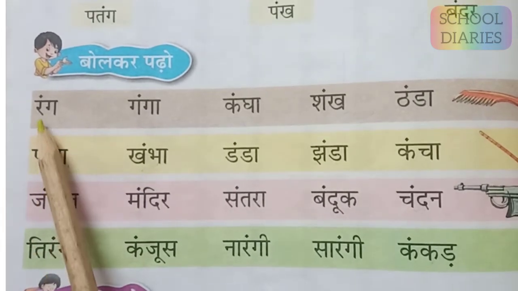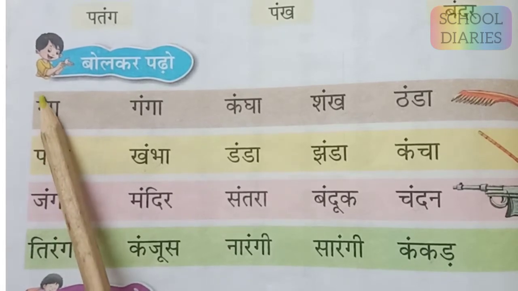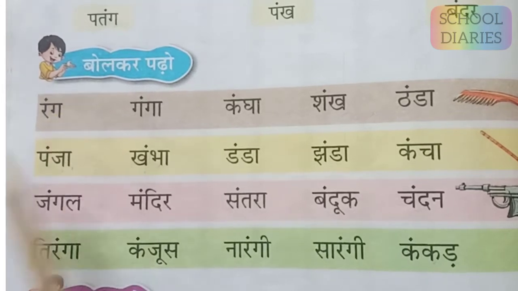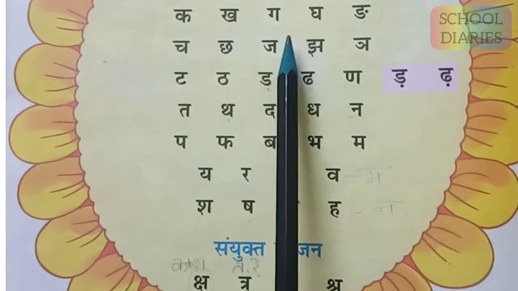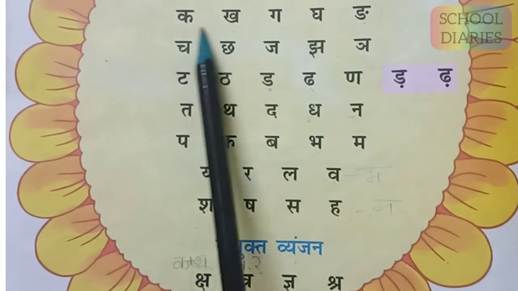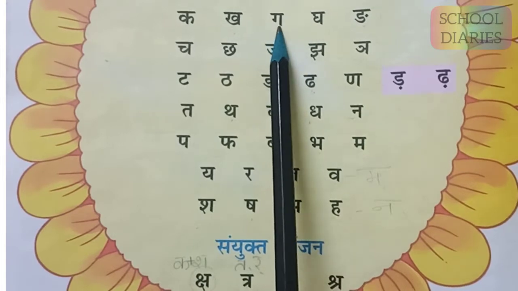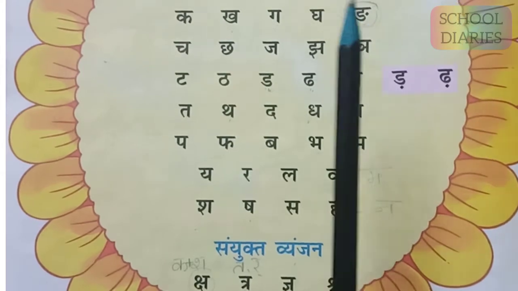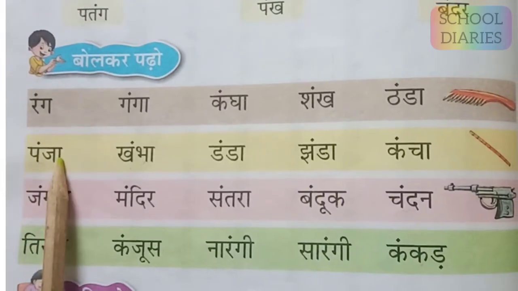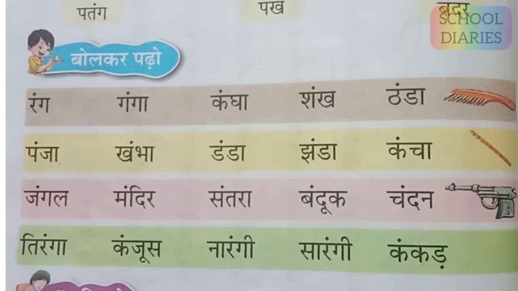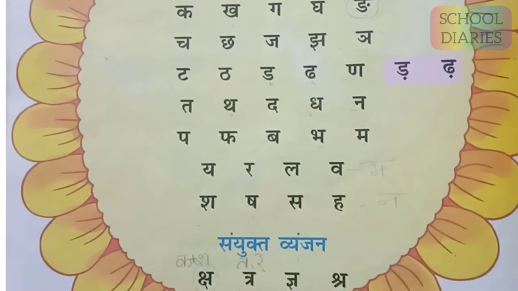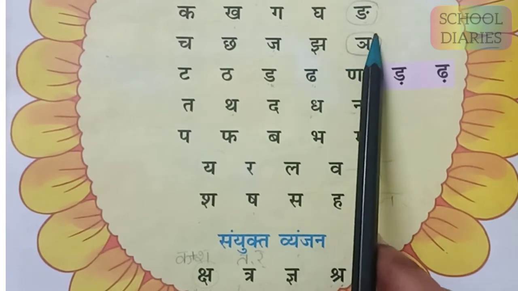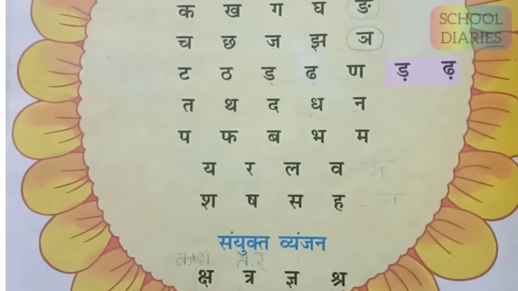For example, suppose this is the word rang. So we have to see after this bindi, what is the word which is coming next. If it is ga, so see the Varnamala, ga is in this ka line, that is in ka varg. So we have to give this sound, the last letter, that is nga sound, for that bindi. See another example, that is panja. So after bindi, ja is coming. So we'll go to ja line. This is our ja line. So for that bindi, we'll give this sound, that is nya sound, and it will become panja.